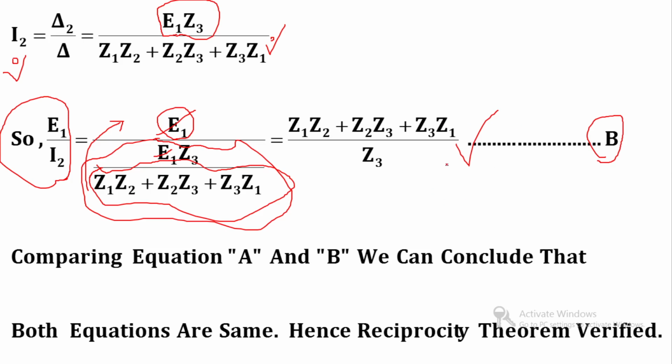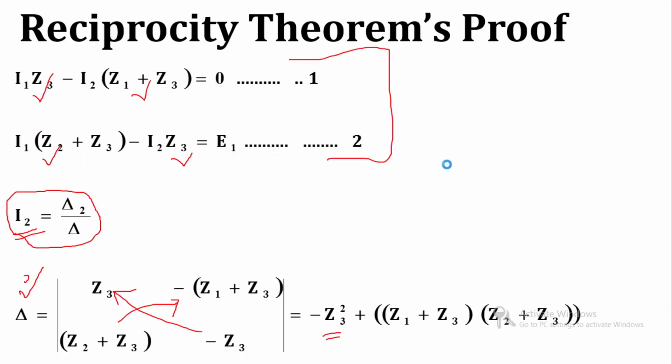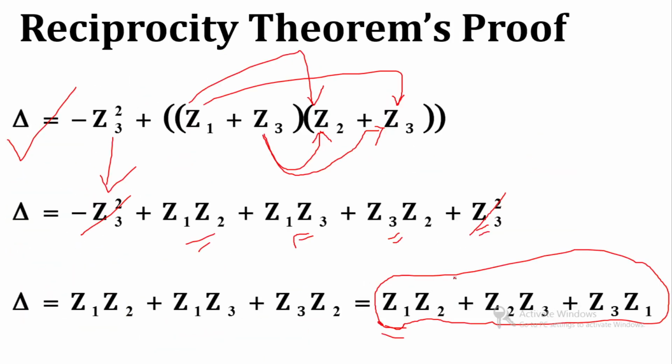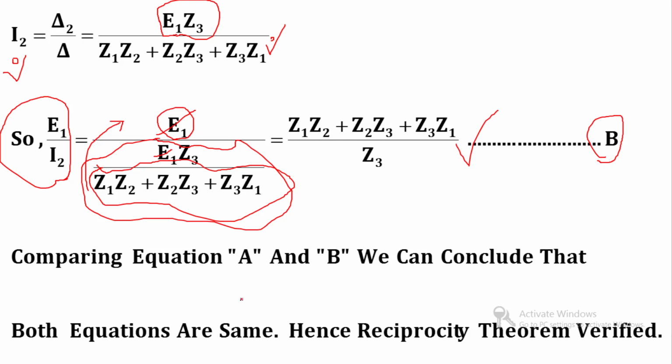I will show you equation number A. This is equation A, and it is the same as our equation number B. So comparing equations A and B, we can conclude that both equations are the same. So the reciprocity theorem is verified. This is the proof of the reciprocity theorem.